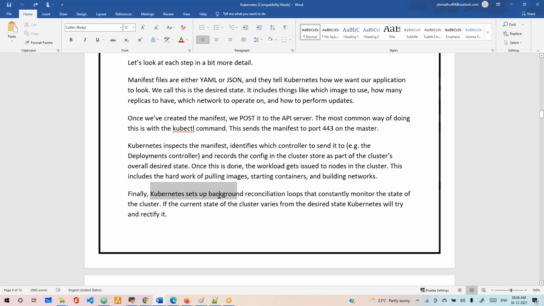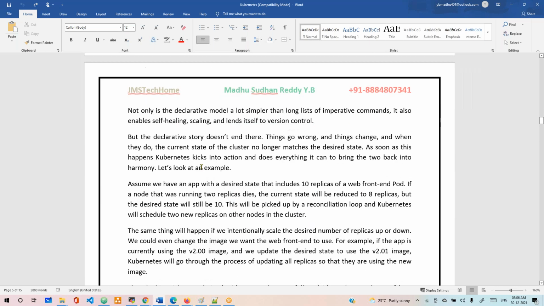Finally, Kubernetes sets up background reconciliation loops that constantly monitor the state of the cluster. If the current state of the cluster varies from the desired state, Kubernetes will try to rectify it. Not only the declarative model, there are also a lot of simplified, long-list imperative commands. It also enables self-healing and scaling. We'll see what the imperative model is and how we can set it up in later sessions.